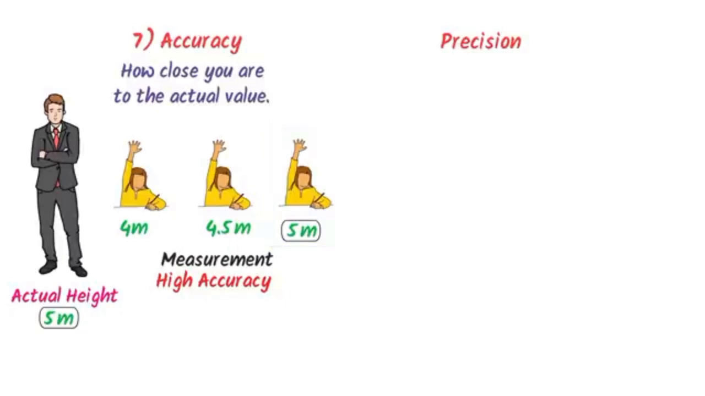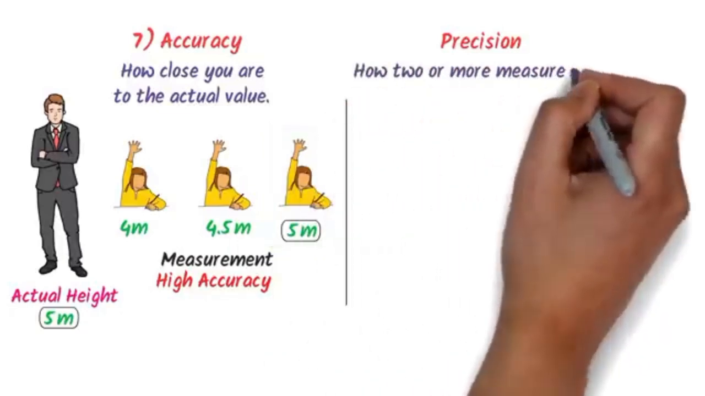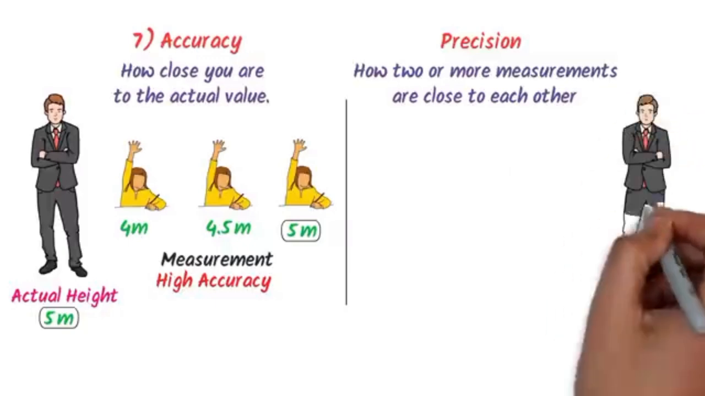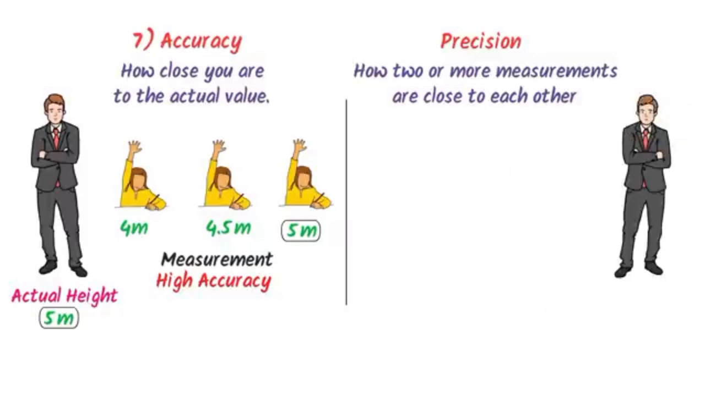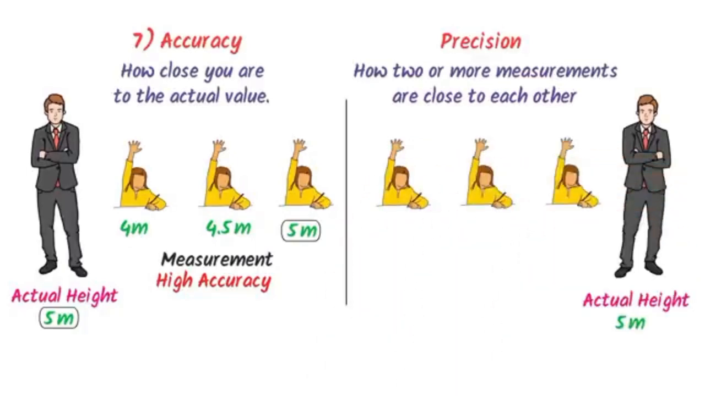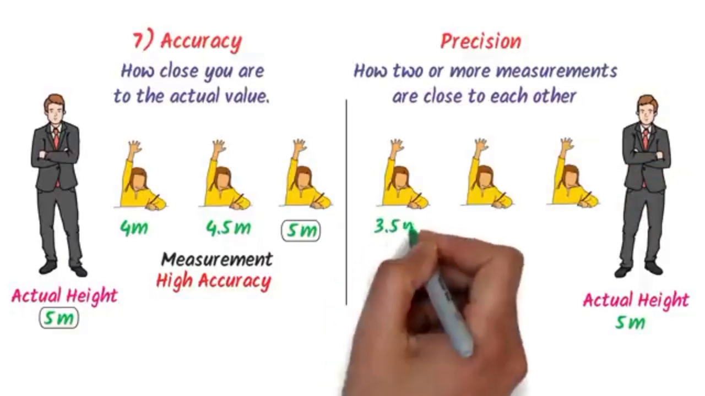On the other hand, precision means how close two or more measurements are to each other. For example, consider the man from the previous example. We know that the actual height of the man is 5 meter. Let me again ask 3 more students to find the height of this man. Let one student measure the height of this man as 3.5 meter.